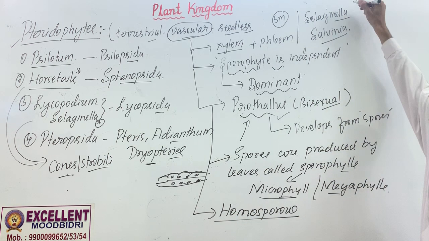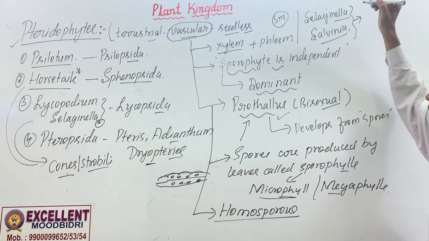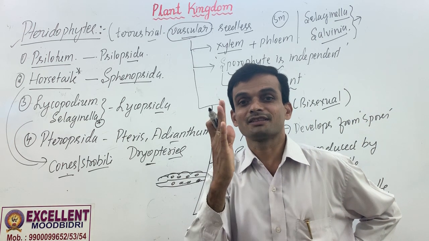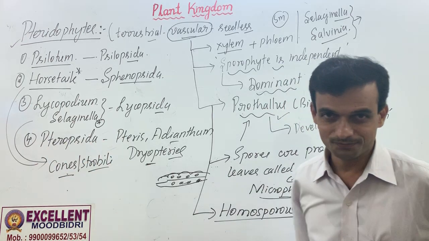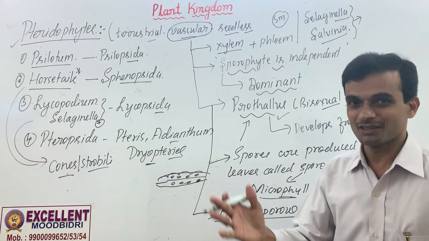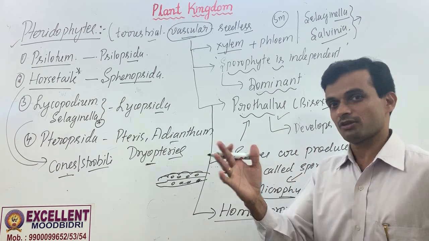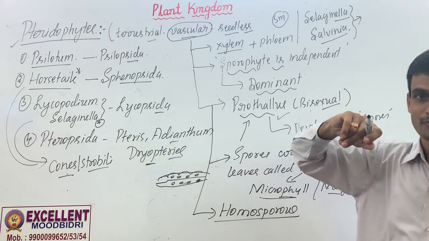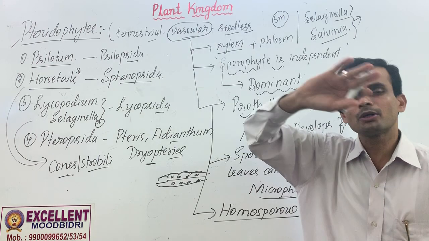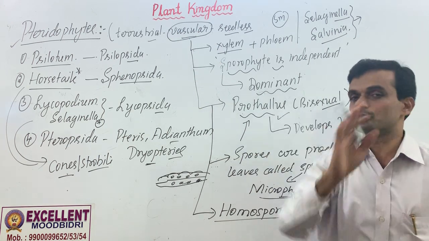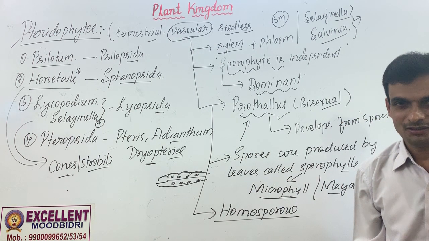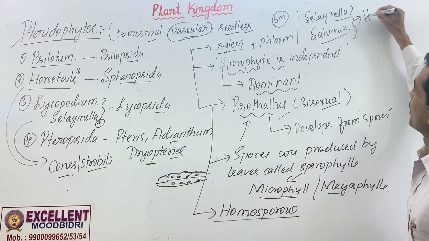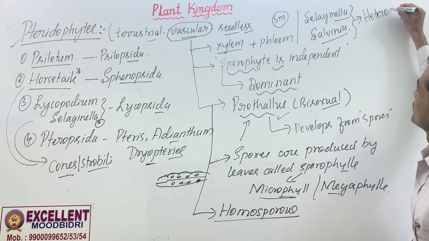But these two pteridophytes are very important in evolutionary studies in terms of phylogenetic relationship. These two are very important because all pteridophytes and all bryophytes are homosporous. Understood? Homosporous. But Selaginella, Salvinia are heterosporous.